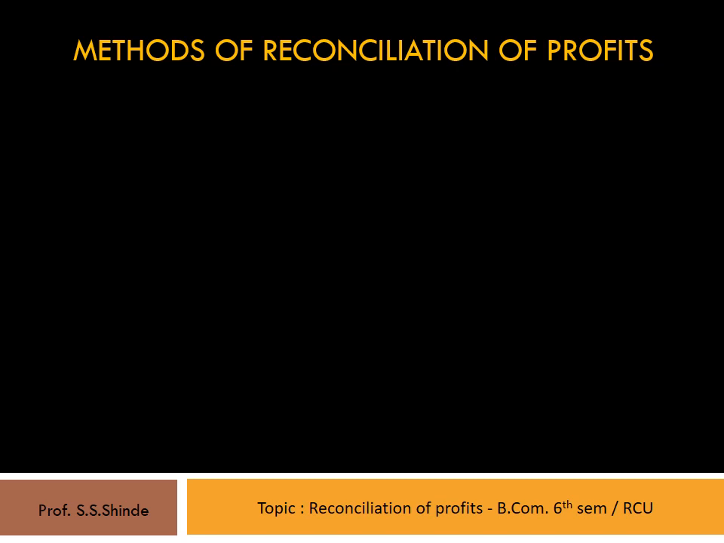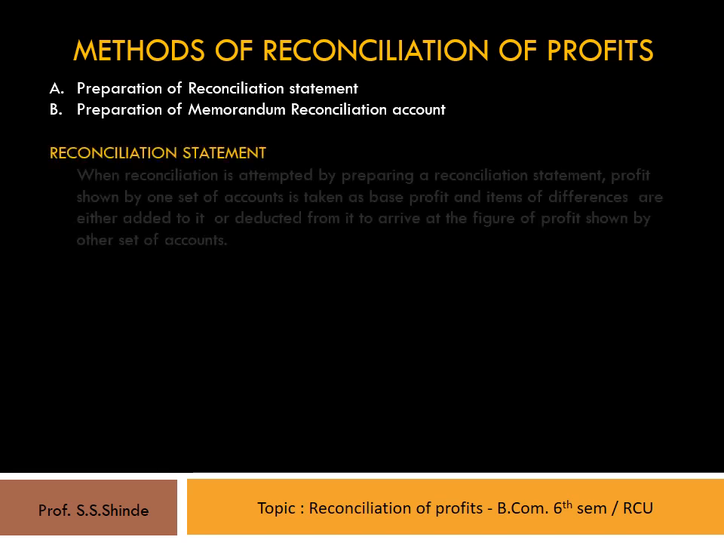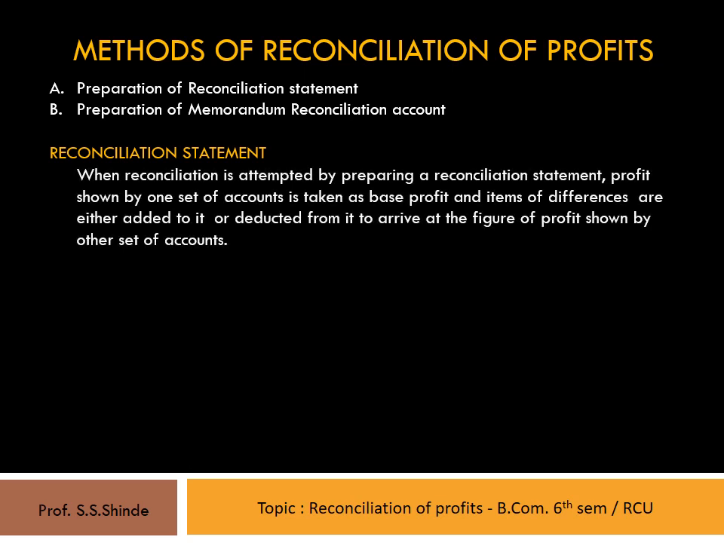Let's now look into the methods of reconciliation of profits. The first method is the preparation of a reconciliation statement, and the second is the preparation of a memorandum reconciliation account. Now let's look into the first method, that is the reconciliation statement method. When reconciliation is attempted by preparing a reconciliation statement, profit shown by one set of accounts is taken as base profit, and items of differences are either added to it or deducted from it to arrive at the figure of profit shown by the other set of accounts.